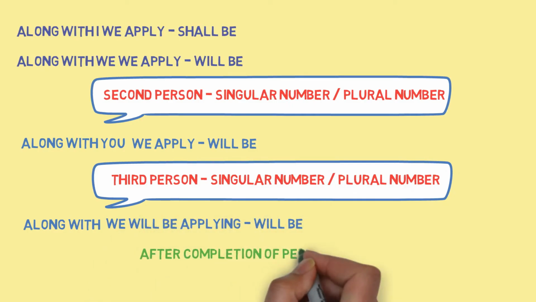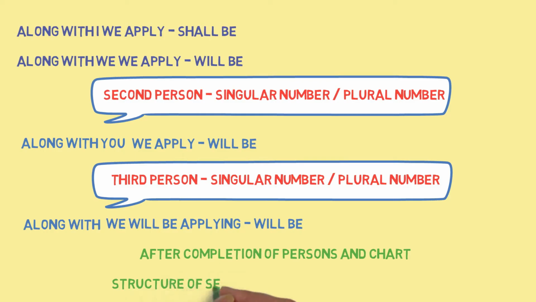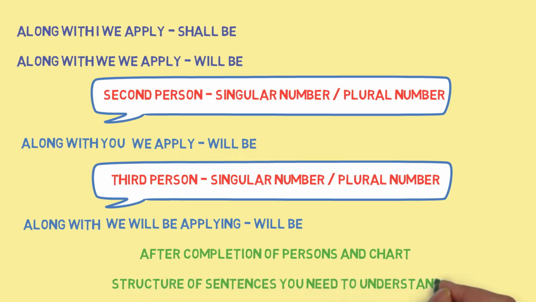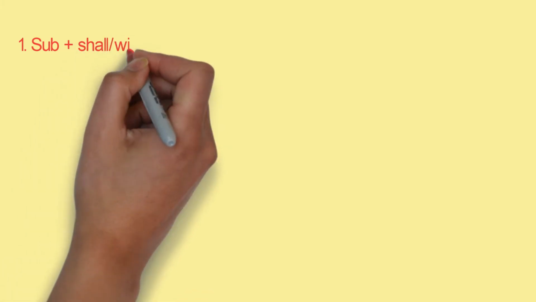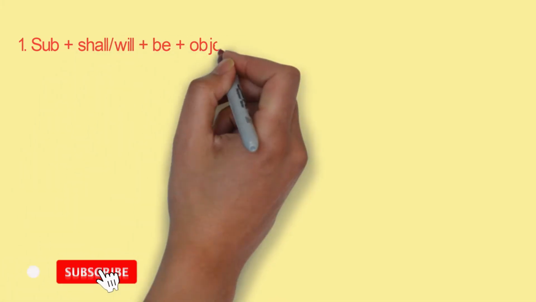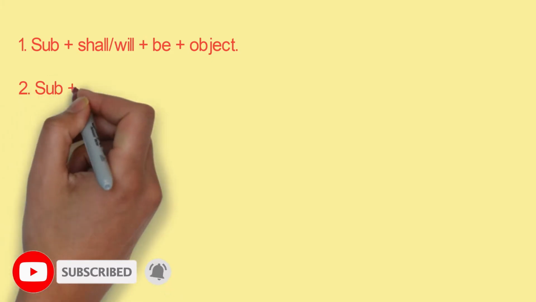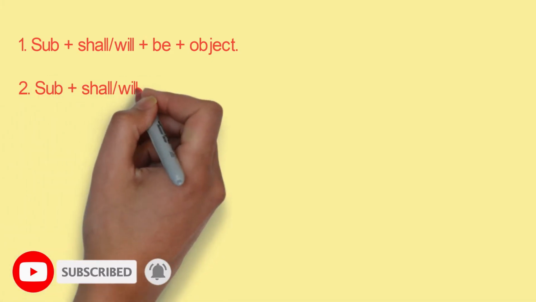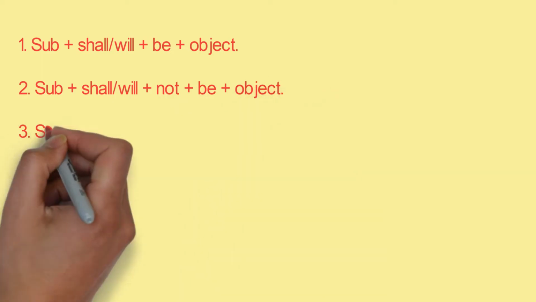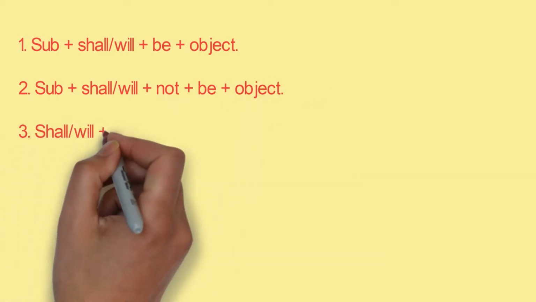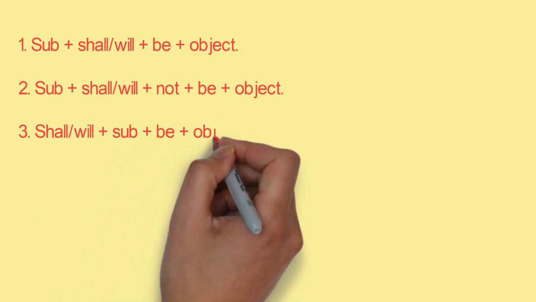After completion of the person and number chart, you need to understand the structure of sentences. The first is subject plus shall be plus object. Second is subject plus shall/will plus not plus be plus object. Third is shall/will plus subject plus be plus object plus question mark.